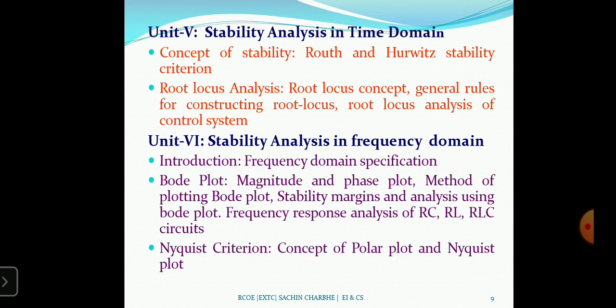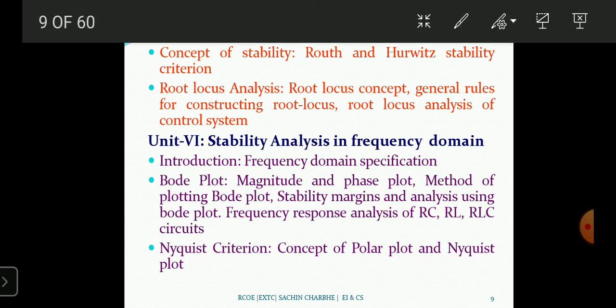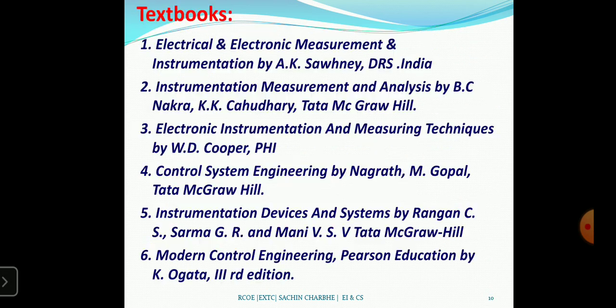Okay, then analysis of Bode plot, frequency response of RC, RL, RLC, then Nyquist criteria, concept of polar plot. In a polar plot we consider the two quadrants, and in the Nyquist plot we have to use all four quadrants. So whatever we plot in polar, the complete plot in the fourth quadrant, that is the Nyquist plot. We have to always follow the Nyquist criteria, and we will see details whenever we start the fourth unit. Okay, most important, textbooks.